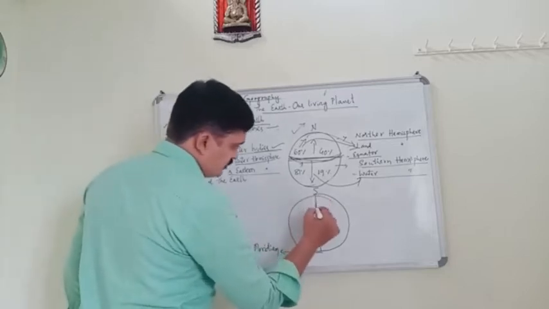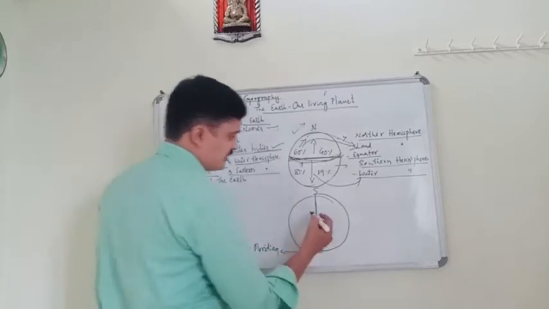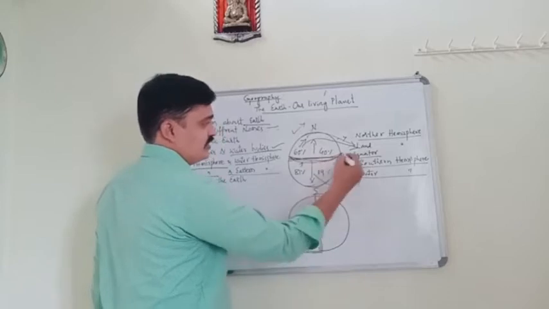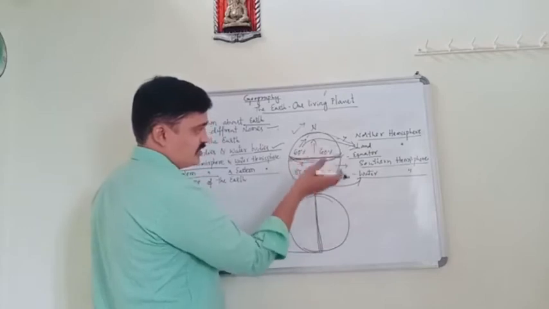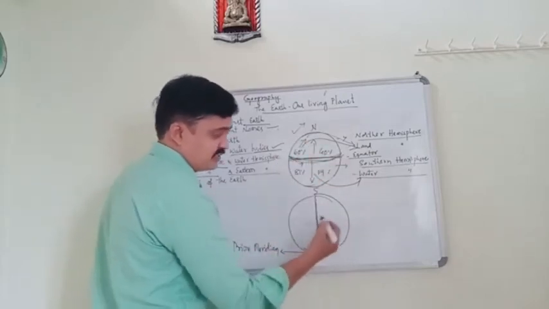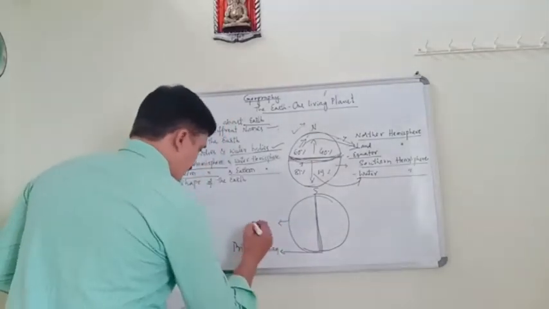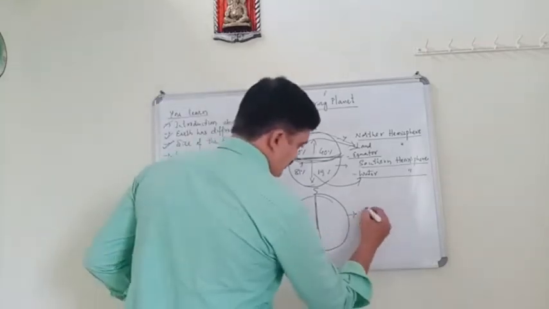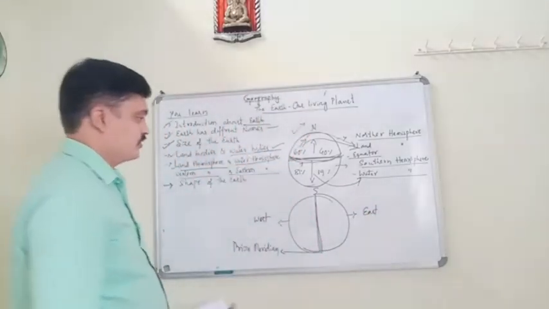Here also there are two parts. Just as we drew a line in the middle that we call the equator, which divides the globe into two parts, the prime meridian also divides the globe into two parts: west and east.